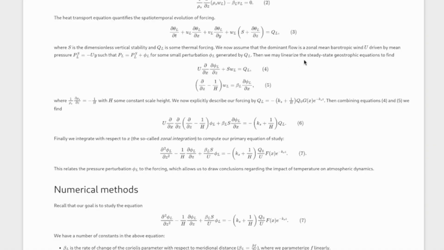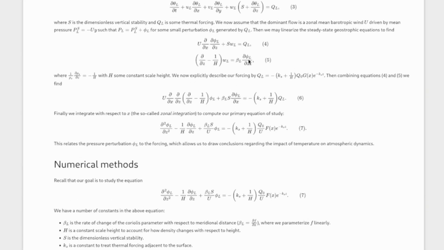Then we can use some linearized steady-state geostrophic equations that are demonstrated in Moon and Cho to write down the following relationships. The first relationship tells us how the wind, this x and z derivative of our perturbation, and the z derivative of our pressure field is related to this change in forcing, or this forcing constant, this thermal forcing. And the second equation is really just this Sverdrup relationship again. So now we get to relate the x derivative of our perturbation to the z derivative and some scaling constant here of the z change in pressure.